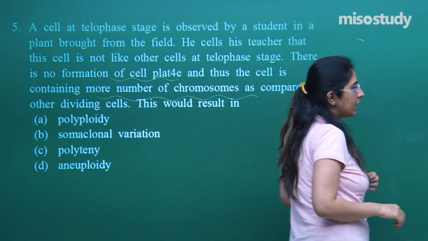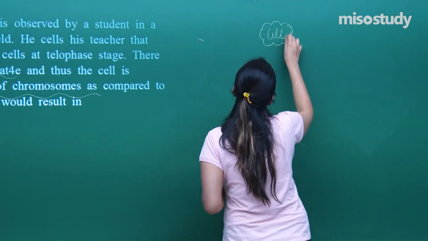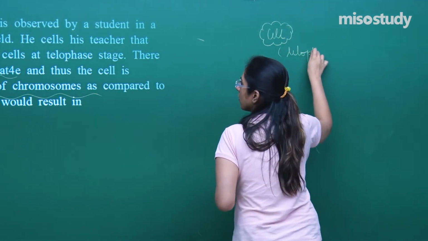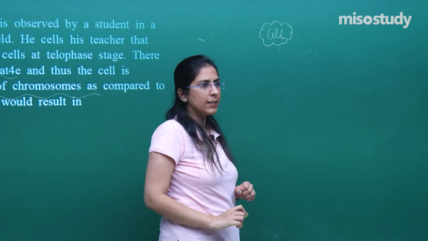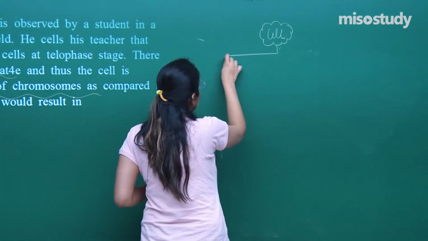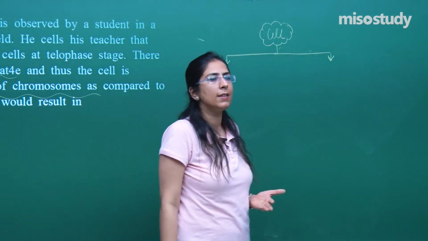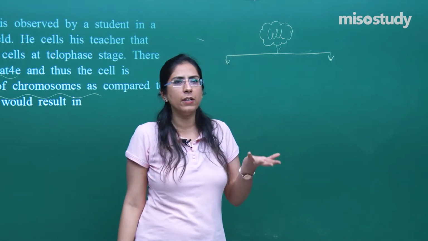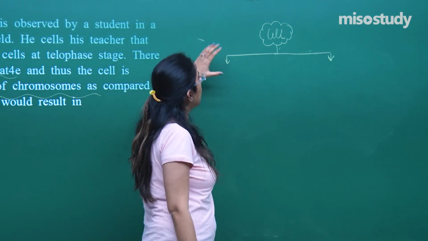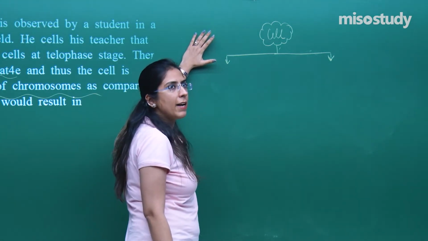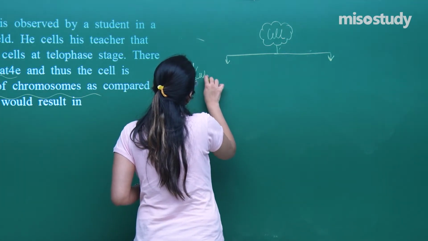Now come at this side. We are discussing about a cell and that cell is at telophase. He discovered that in that cell the number of chromosome was comparatively higher as compared to another cell at the telophase stage. When a cell has to divide, it divides by two processes. One is called karyokinesis and another is called cytokinesis.